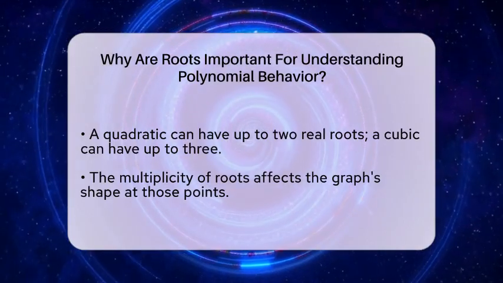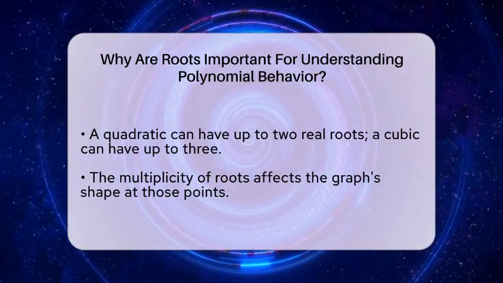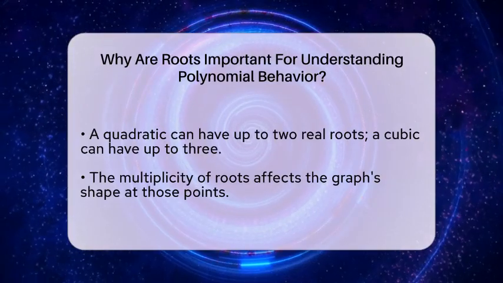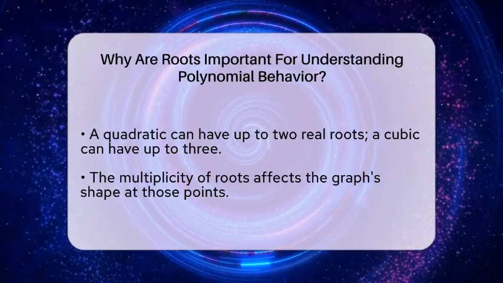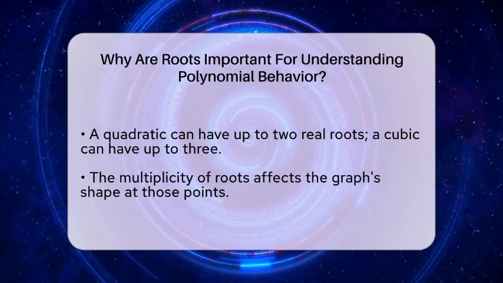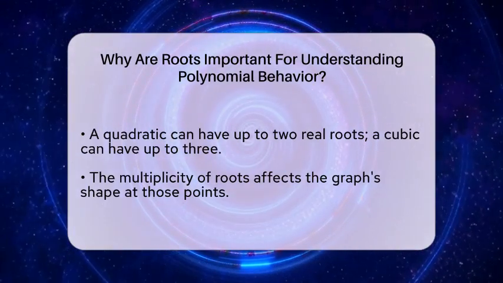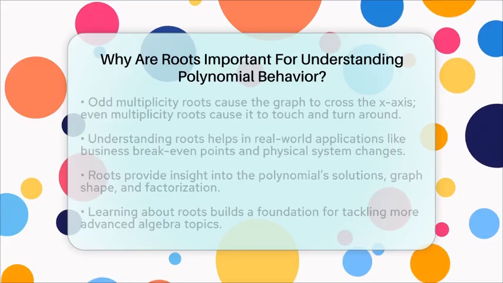Another important aspect is the multiplicity of roots. If a root repeats more than once, it affects how the graph looks near that point. If a root has an odd multiplicity, the graph crosses the x-axis at that point. If it has an even multiplicity, the graph touches the x-axis and turns around without crossing. This detail helps you understand the shape of the graph at each root.